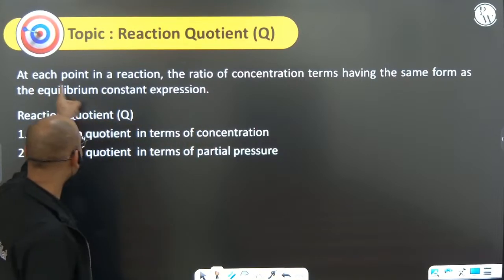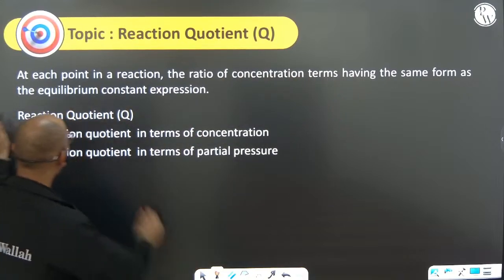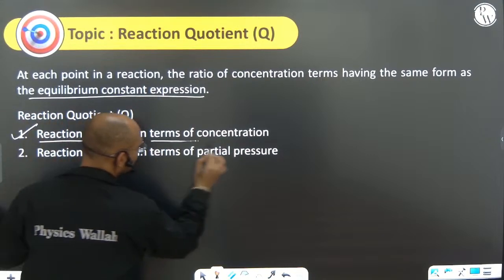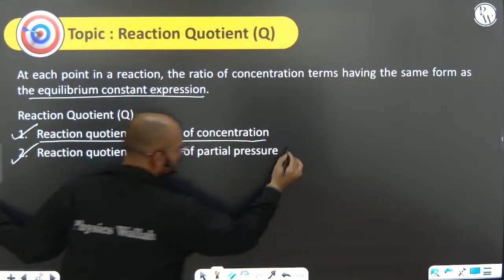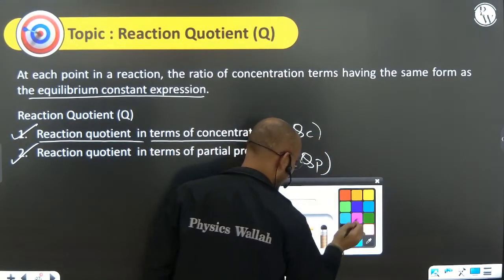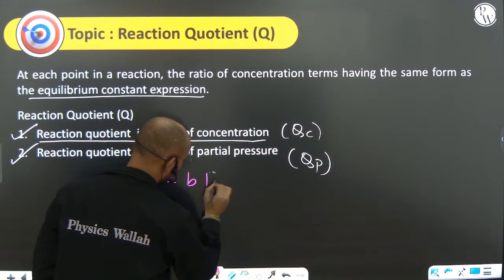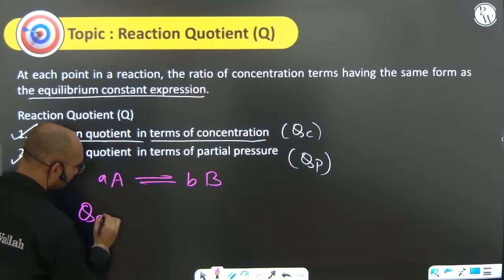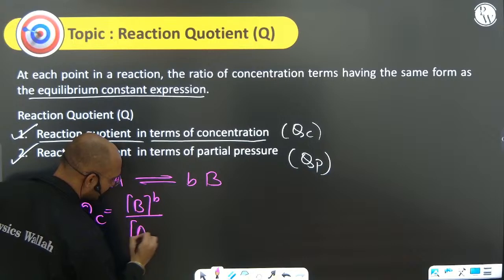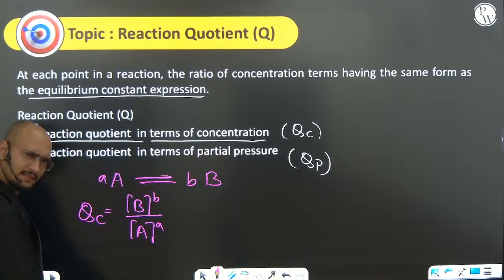Now, at each point in a reaction, the ratio of the concentration terms having the same form as the equilibrium constant expression is the reaction quotient. In terms of concentration and in terms of pressure it is Qc and Qp. Consider a reaction, aA converting into bB. I'm writing it down to make it more clear. So for this, Qc will be equal to [B] to the power b divided by [A] to the power a. Not a big deal, right? You will say, sir, it is just looking like Kc. Yes, it is Kc only.